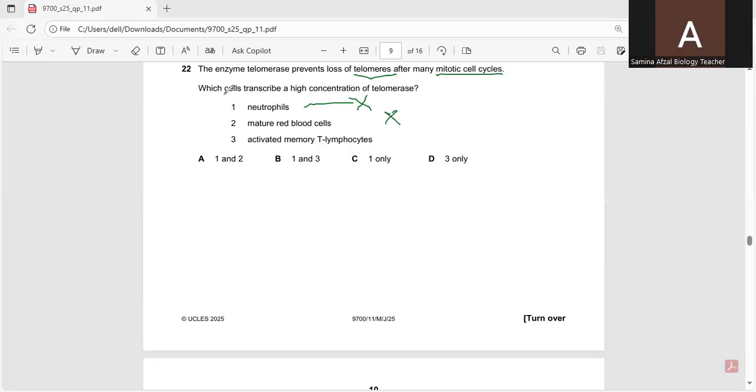Therefore, activated memory T lymphocytes are the correct cells. So according to this, D is the correct option. A, B, C are not the correct options.